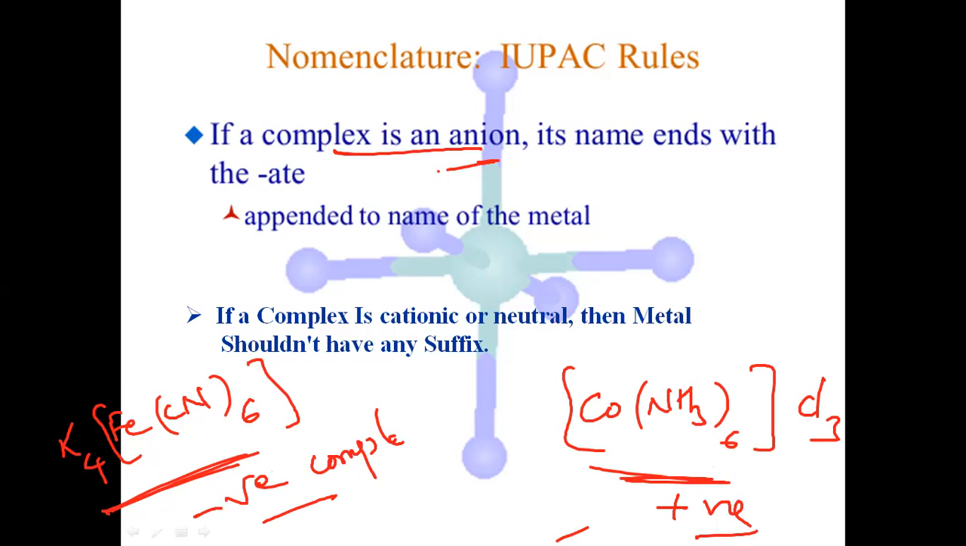Potassium plus 4 is there. That means here plus 4, and you can easily understand this must be minus 4. And here also, chloride means minus 3. That means here plus 3. So this is a positive complex. So if the complex is an anion, its name ends with ate. So if it is an anion, the suffix ate should come.